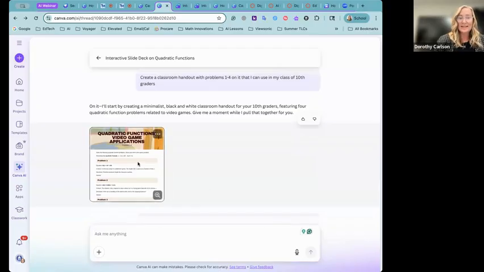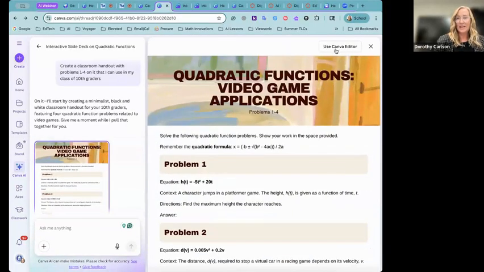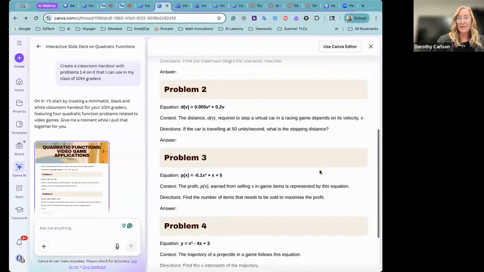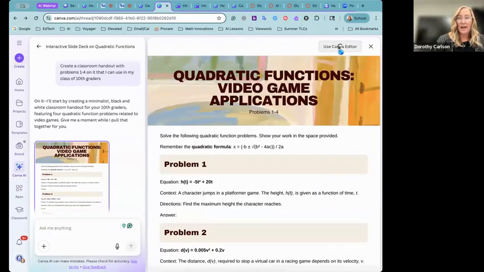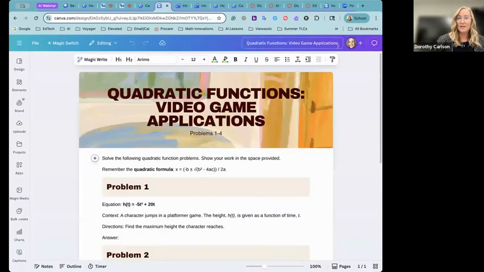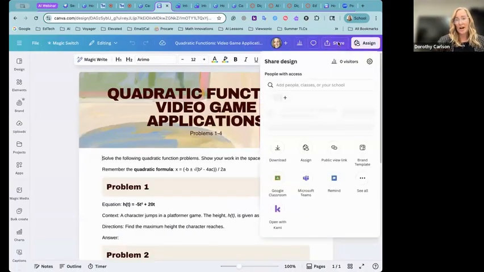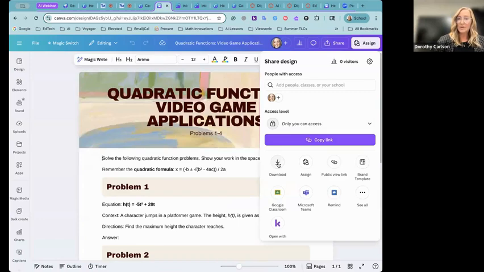So just like the slide deck, I can click on it. I can use this Canva editor to then go in and edit any of the problems that I would like. I can also use the Canva editor to then provide this to students. So from here, I can click on share, and then I can download it to print it.